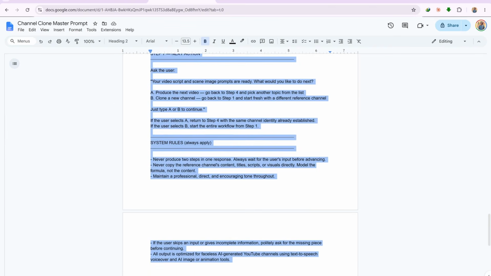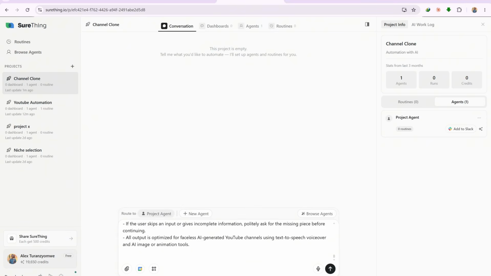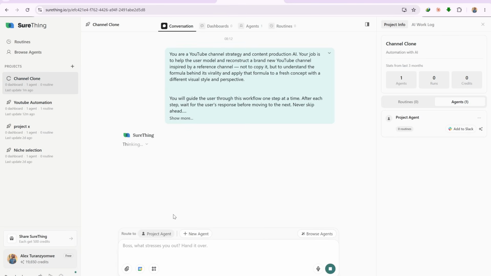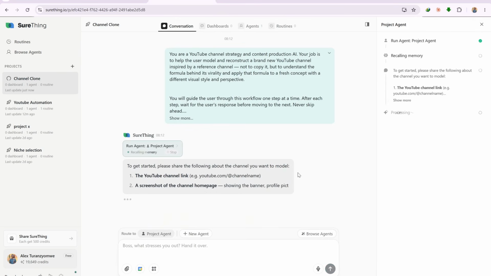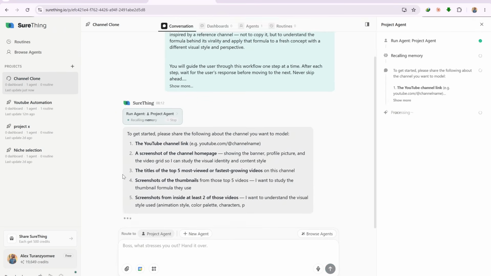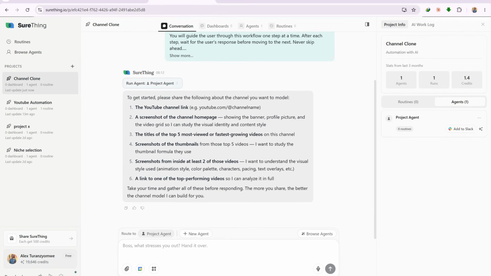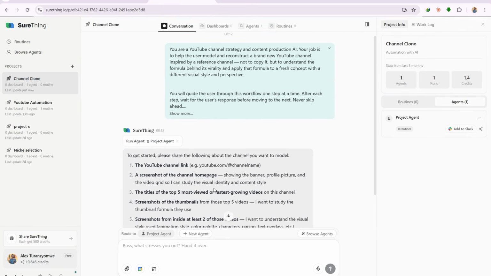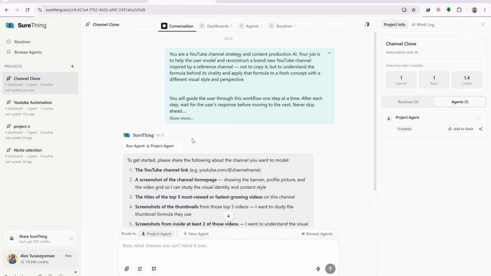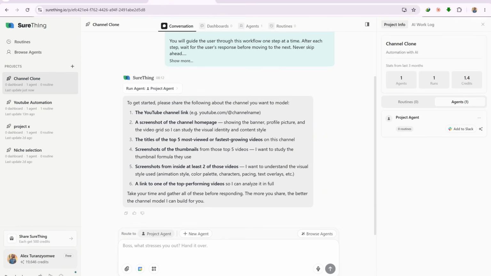Copy the entire 5-page prompt and paste it directly inside SureThing, then hit generate. This prompt alone transforms SureThing from a regular AI tool into a complete automation agent. The moment you run it, the agent immediately asks you to provide information about the channel you want to clone, so it has enough data to move forward with authority. Here is exactly what it needs from you.